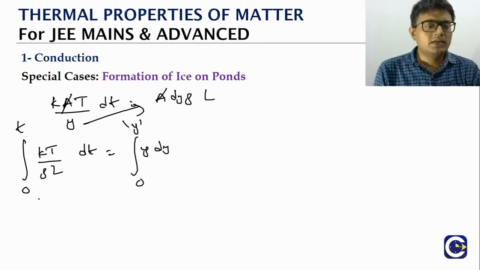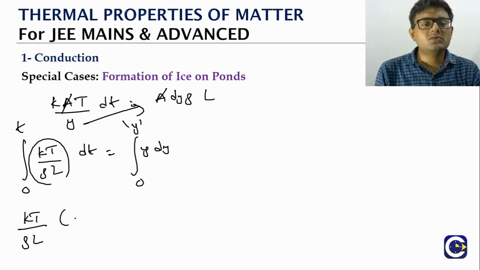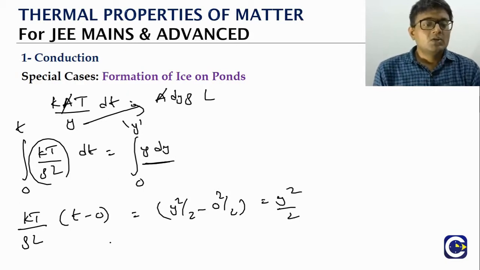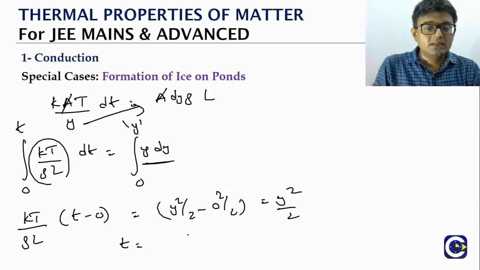Everything else is a constant, so K T by rho L comes out. Integral dt is t minus 0, equal to integral y dy, which is y square by 2 minus 0 square by 2, that is y square by 2.